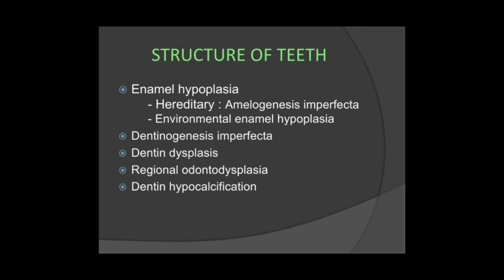Now, enamel hypoplasia can be hereditary or environmental. In hereditary it is amelogenesis imperfecta, and in environmental enamel hypoplasia there are some factors which are responsible. We will deal with those factors in a separate video. Then dentinogenesis imperfecta, dentin dysplasia, then regional odontodysplasia, dentin hypocalcification.